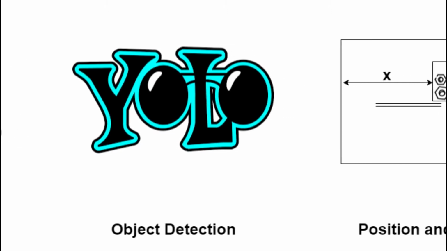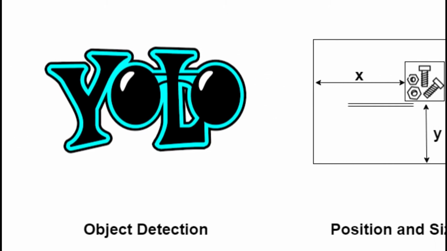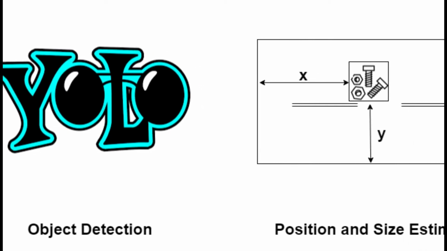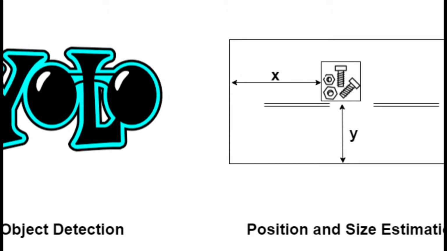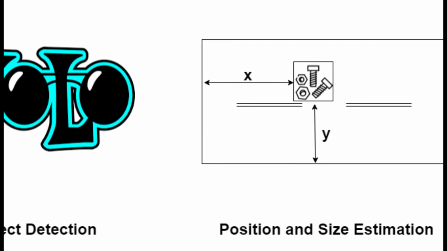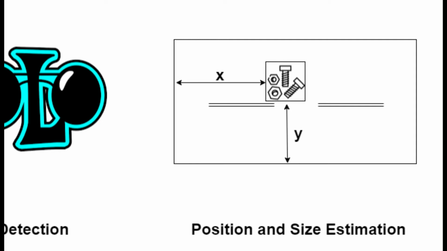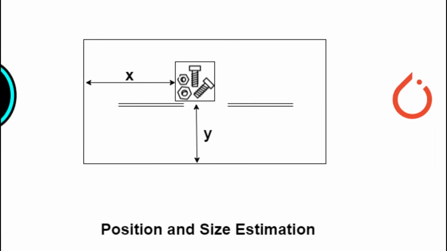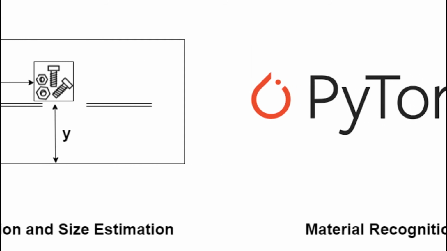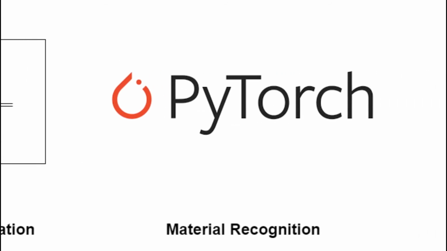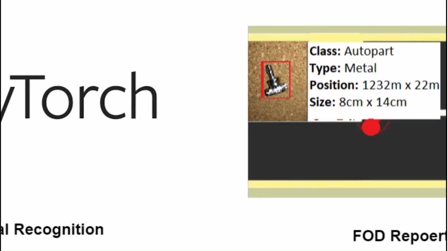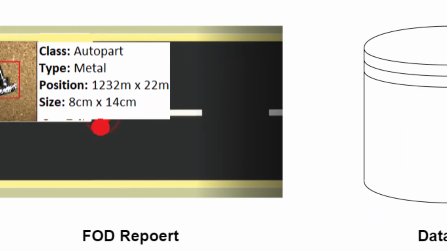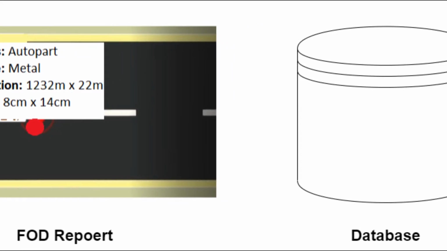If any FOD is detected, we also estimate its position with respect to runway dimensions by counting the number of pixels on each axis from the center of the object and scaling it to the actual distance. Similarly, we also calculate the size of the object detected. Then we use PyTorch to know what type of material the object is made of. All this information is reported to the control tower for further analysis. Finally, we save these records in a database to keep history.